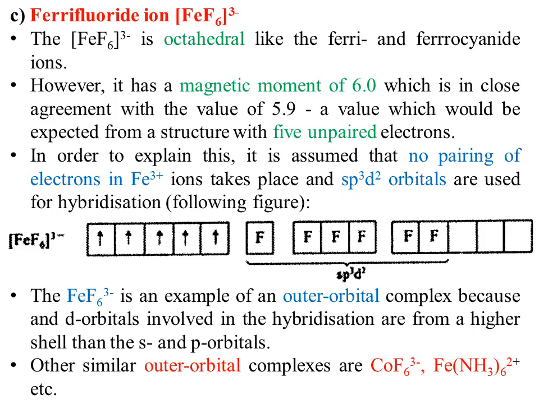In previous cases, we observed that a cyanide ligand can pair up electrons present in the d subshell. But in this case, fluoride is a weak ligand, so it does not have the capability to pair up electrons. That's why all of the electrons present in the d subshell are unpaired and contribute towards magnetization of the complex. That's why the complex shows maximum magnetization.